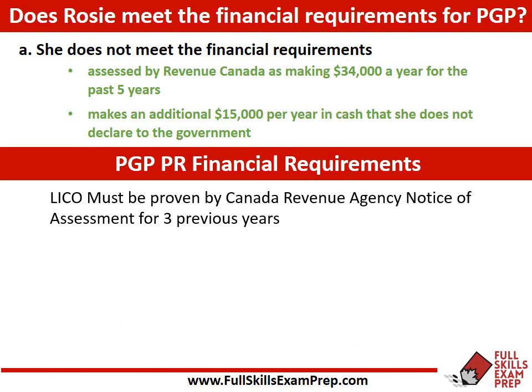Okay, so as we know, it has to be for the past 3 years, for each of the past 3 years. So if you ever have an example where someone made $0 for 1 year and made $100,000 for the other year, that doesn't even out the LICO requirements. The person has to be able to prove that he or she made whatever the LICO is for each of the past 3 years.